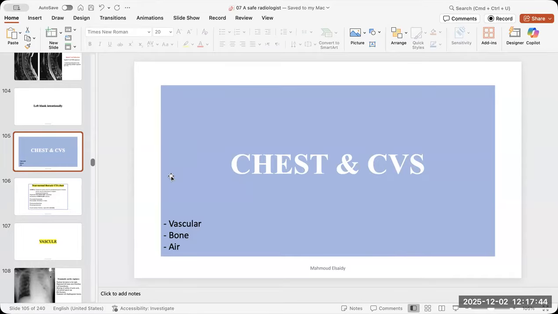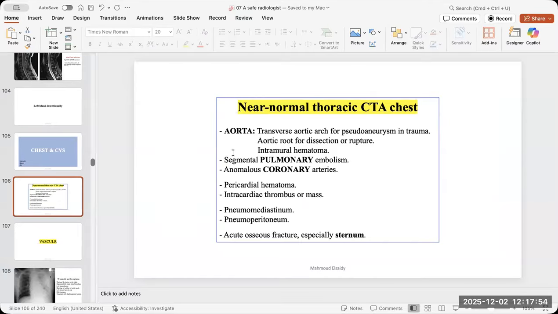For the chest and cardiovascular stuff, what could be an emergency? Always think like that. What could be emergency? So you will search for them. In an apparently normal CT chest, always check your hidden areas. Like what? Like the aorta itself, the aortic root, the aortic wall, the aneurysm, and this stuff.